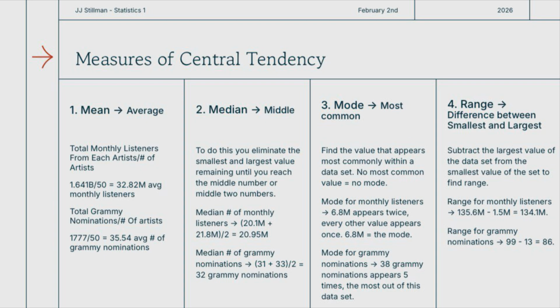After that, I found the mode, and I found that the mode for monthly listeners was 6.8 million, as that appeared twice. No other value had more than one appearance. And for Grammy nominations, it was 38, appearing 5 times. The final thing I found was range, which is the difference between the smallest and largest value. For the range for the monthly listeners, I found that it was 134.1 million, and the range for Grammy nominations was 86.